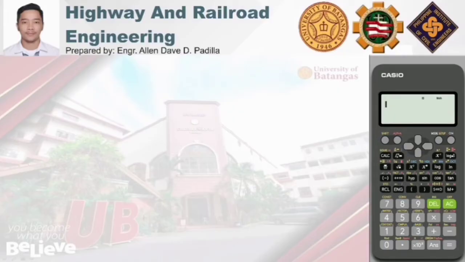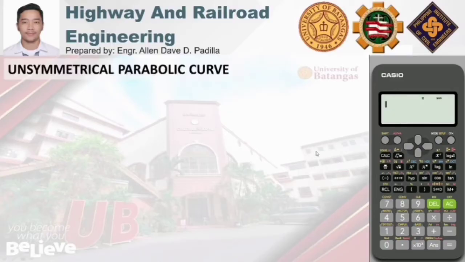So, the symmetrical vertical curve is a parabolic arc that connects two tangents such that their horizontal projections are equal. So, isang parabolic curve lang ang ginagamit natin para i-connect yung two tangent lines with equal horizontal projections. While the unsymmetrical vertical curve consists of two parabolic arcs that connect two tangents with unequal horizontal projections. So, yun yung difference. So, let us now proceed with the discussion.